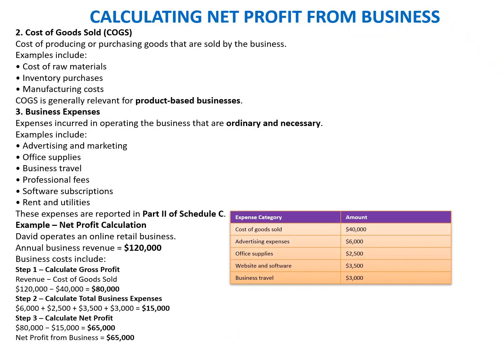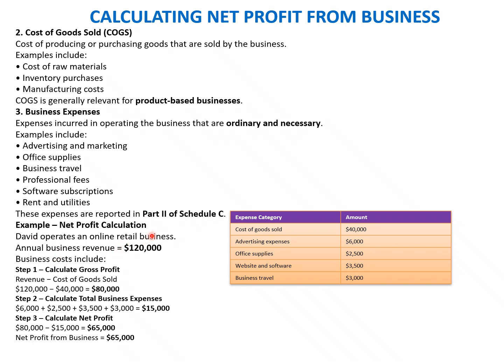After determining the gross receipts, the next step is to determine the cost of goods sold, which includes the cost of raw material, inventory purchase, and manufacturing cost. When added up, this creates the total cost of goods sold, which is deducted to derive the gross profit. Then we have the set of business expenditure like advertising, marketing, office supplies, business travel, professional services, and software subscriptions, to determine the final net profit that is reported. These expenses are reported in Part 2 of Schedule C.